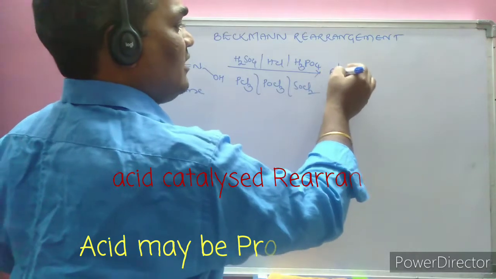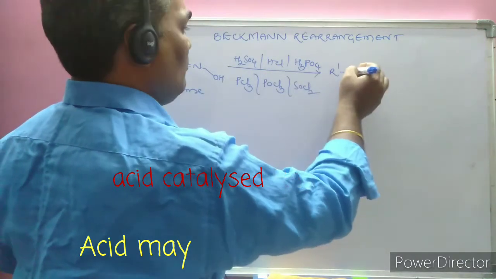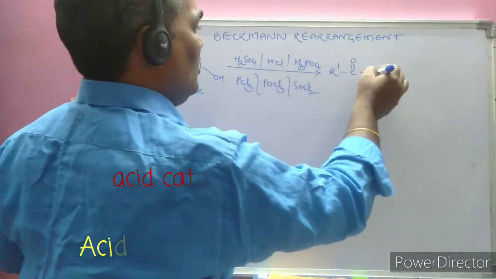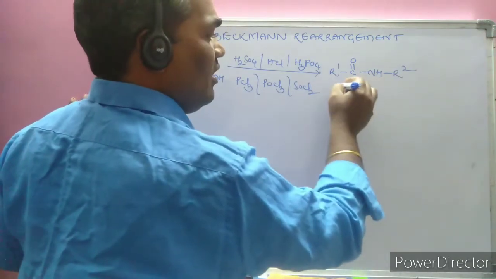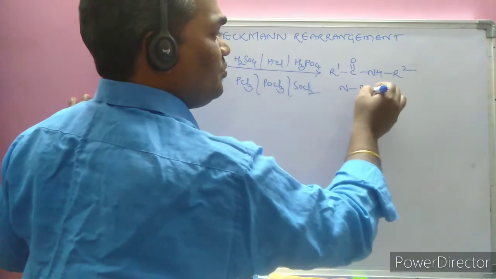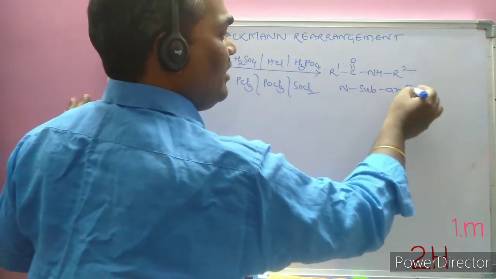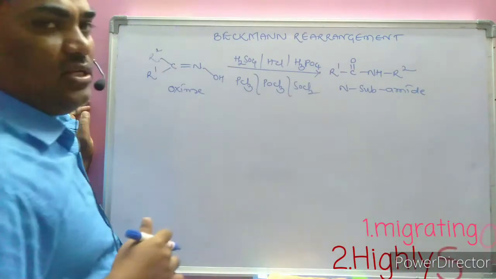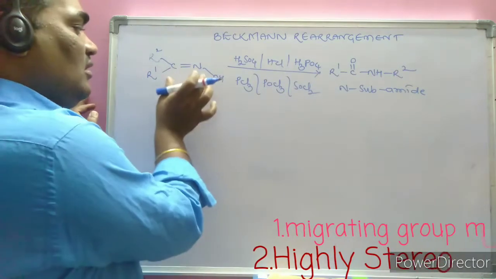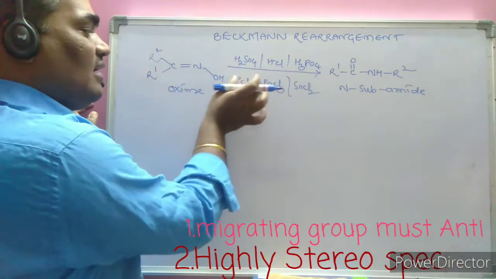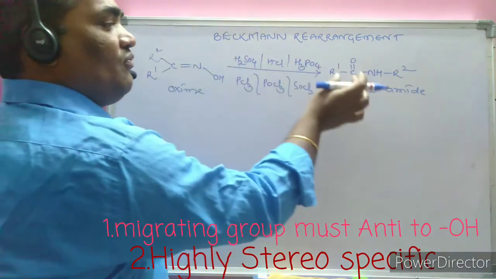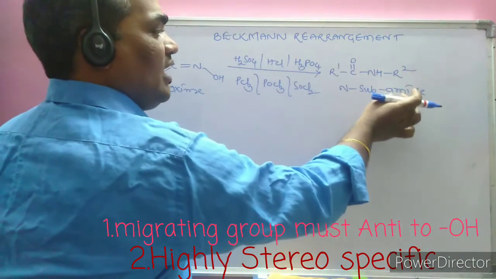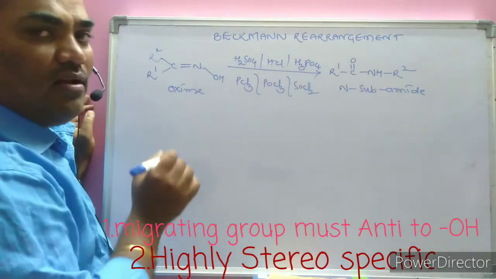What will happen here is R1 C double bond O NH and R2. This we call an N-substituted amide being formed. This reaction is the Beckmann rearrangement. The statement: an acid catalyzed oxime undergoes rearrangement to form an N-substituted amide, known as the Beckmann rearrangement reaction.